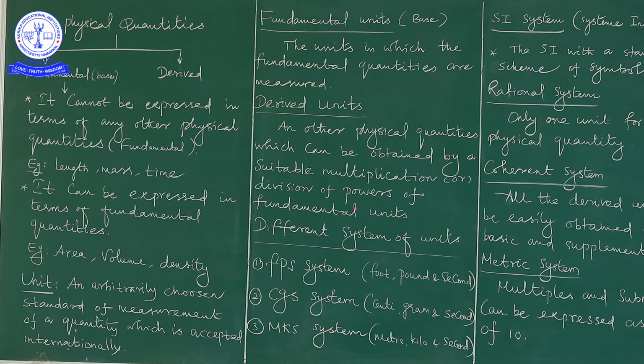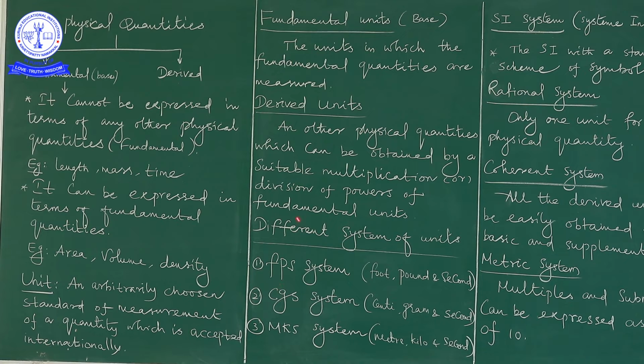After that we move to the system of units. What is the system of units? Three systems are accepted, and they are named the FPS system, CGS system and MKS system. What are the different systems of units here? One is the FPS system, the second is the CGS system and the third is the MKS system.